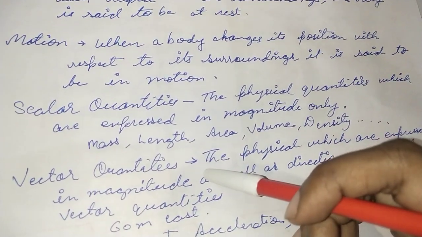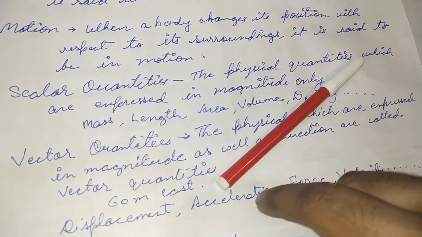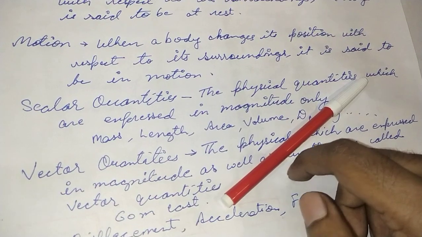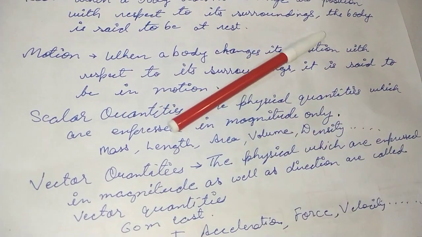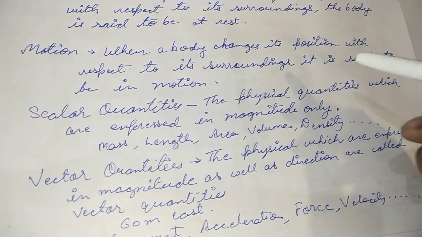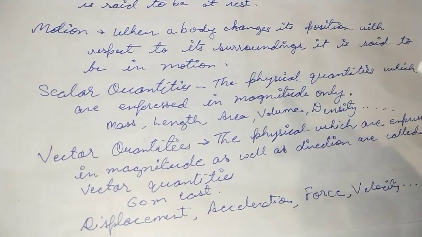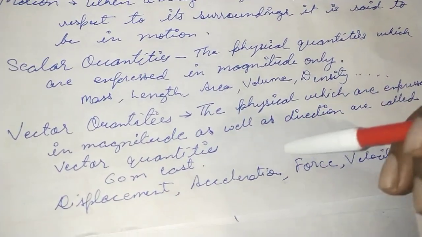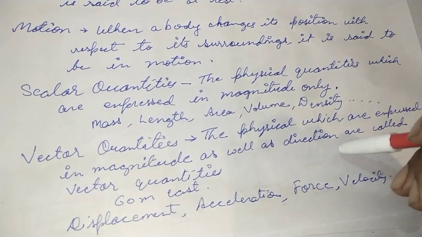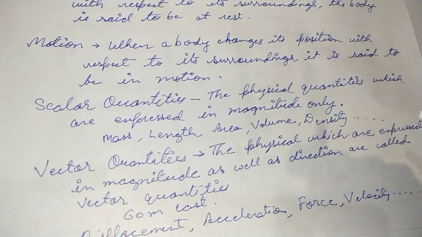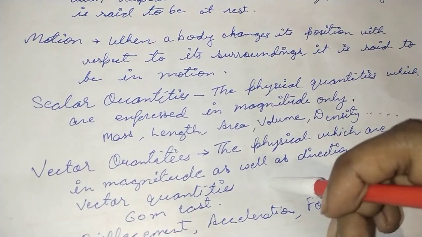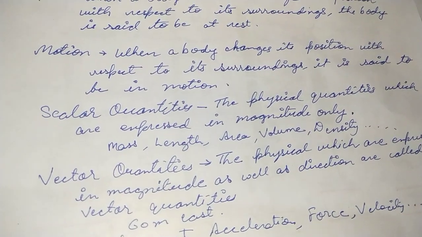Suppose we apply a force to move this object, we have to move it in this direction or that direction, that is the main thing. I am applying a force so that it starts rotating in this direction, which means I am providing a particular direction also. So force, displacement, acceleration, velocity, all these are vector quantities, because they have values, that means magnitude, as well as direction.